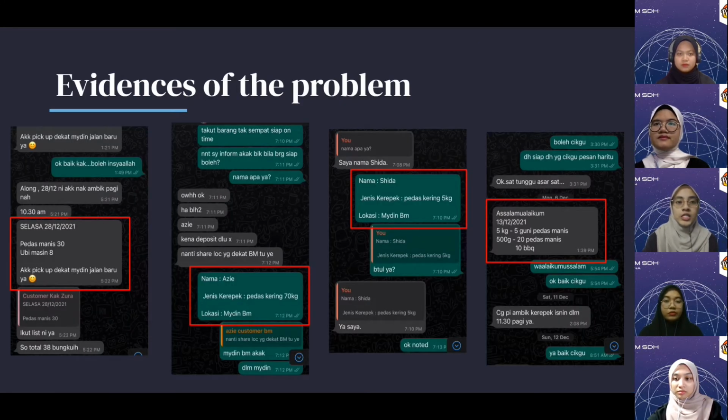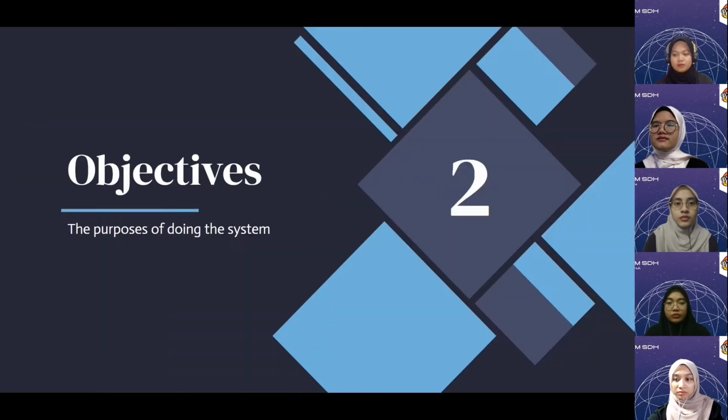Here is the problem evidence that we got from the owner. As you can see, this is how they manually collect the order, where customers will WhatsApp or make a phone call to place an order without a proper form. After that, the staff will manually write it down in a book for the production department to refer to.